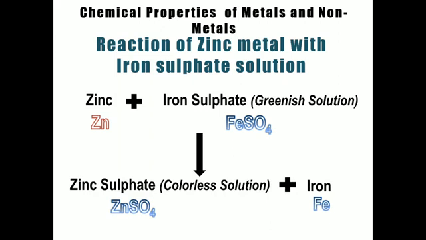So these are the three types of displacement reaction. In the beginning we discussed the first one, that is iron in copper sulfate solution, then the second one, zinc in the copper sulfate solution, and in this third one, zinc in the iron sulfate solution. That you have to remember. So this is all about the reactions, chemical properties of metals and non-metals.